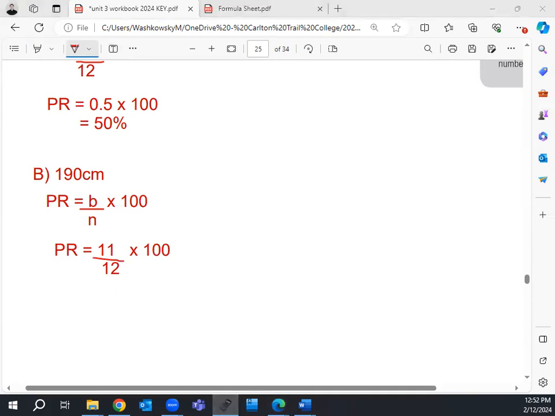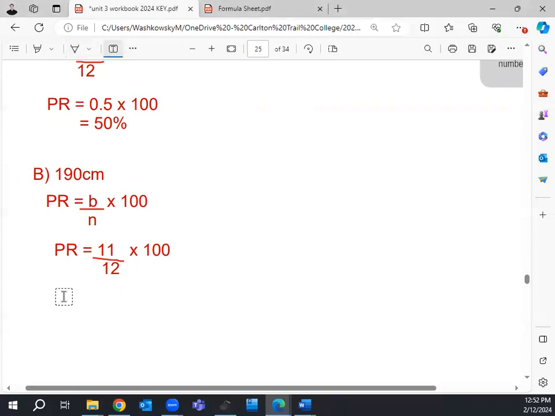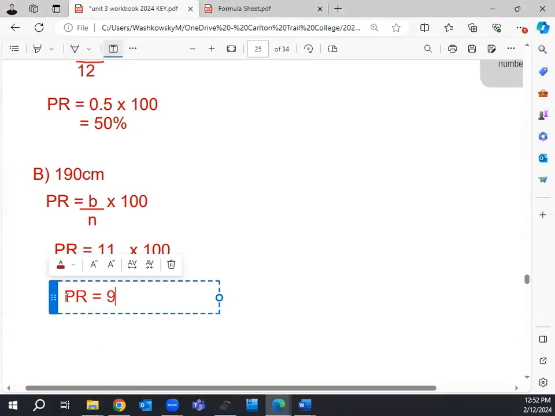So now we'd probably have to use our calculator. Again, I just plug it in exactly how I see it. 11 over 12 times 100 is going to give me 91.67. Now, we always round to a whole number. So what's the nearest whole number? 92. So PR is equal to 91.67, but we always round with percentile ranking. It's going to be 92%.